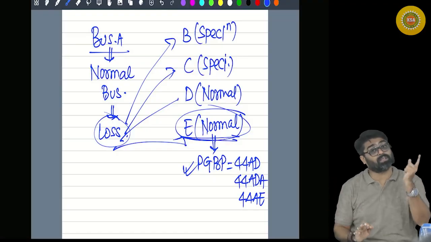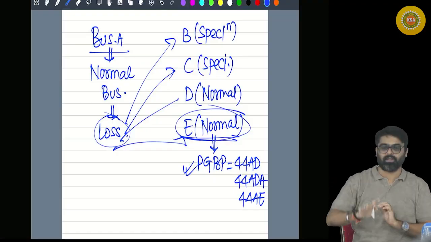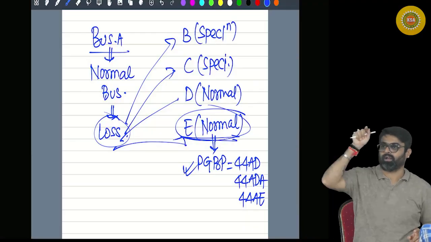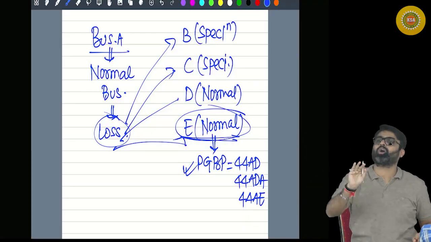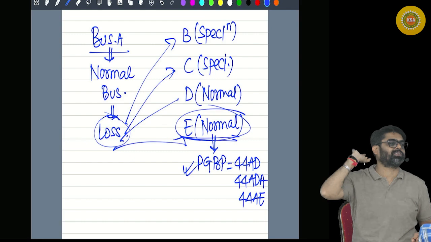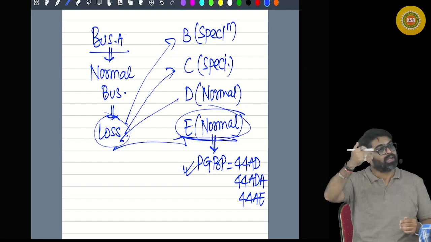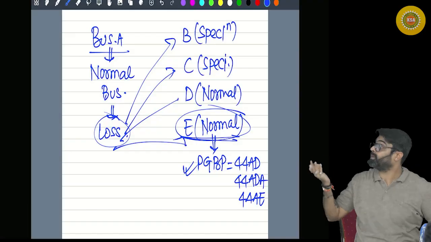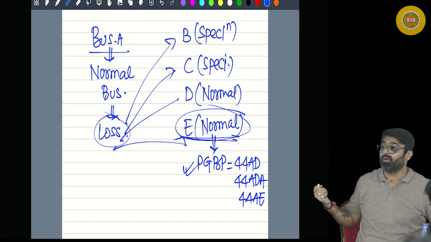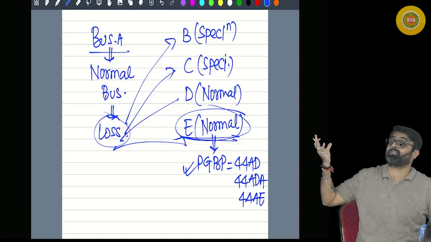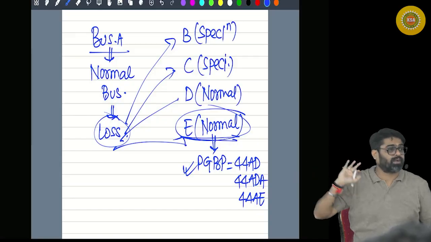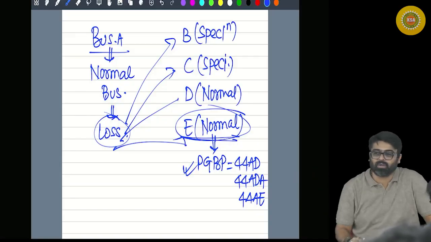Yes or no? Restriction will start coming from PGBP. Speculation, only against speculation. Specified, only against specified. Normal business loss, no restriction. Set off against any profits. Any. Whether the profits are calculated as per normal provisions or presumptive provision. Whether the business is normal business, speculation business or specified business. There is no restriction. Will you remember this?